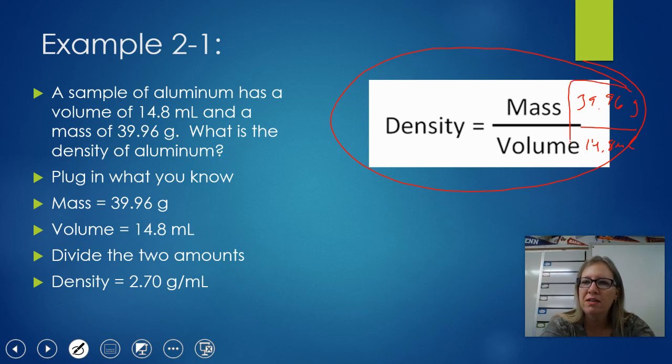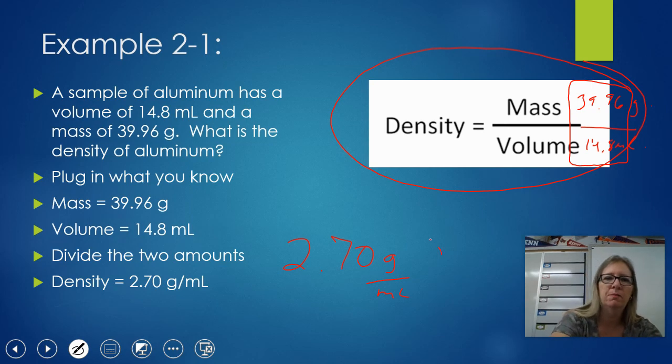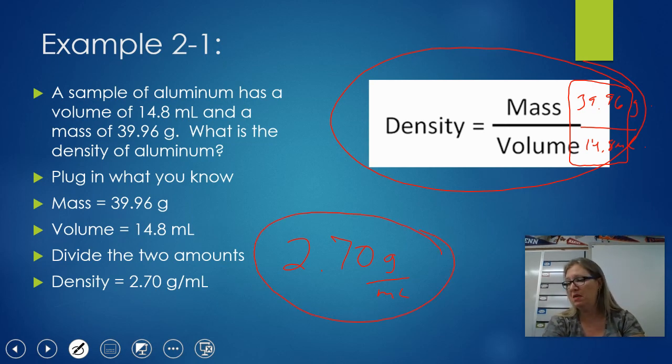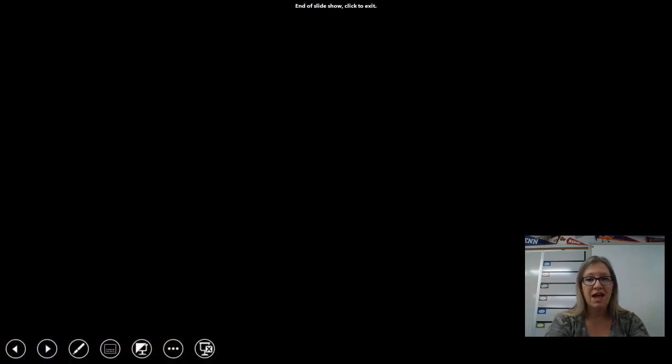So when you plug the numbers into a calculator, you get this 2.70, okay? Grams and milliliters can't be divided. They don't go away, and so we keep them in that fraction form that kind of follows along the formula there. So that's the label for density, is grams per milliliter, or whatever measurement of mass you were given and whatever measurement of volume you were given. And so you would label it with those measurements, okay? And that would be example 2-1. And that is the end of our lecture.